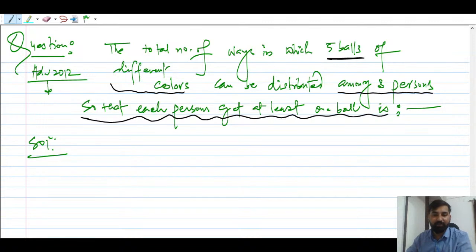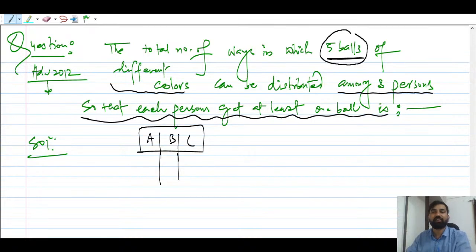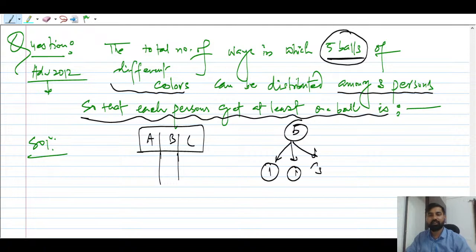So I'm just going to take 3 persons, A, B, C. So there are 3 persons, okay, and how many balls are there? 5 balls. ठीक है, तो आप क्या करो, 5 balls को आपको डिवाइड करना है 3 ग्रुप्स में. So 1 1 3. This is one possible way, right? This is one possible way you can say.